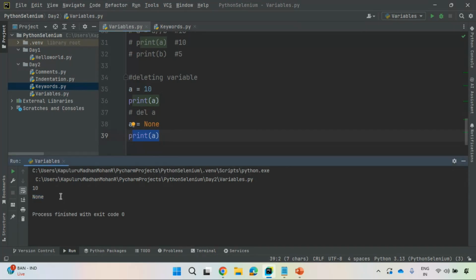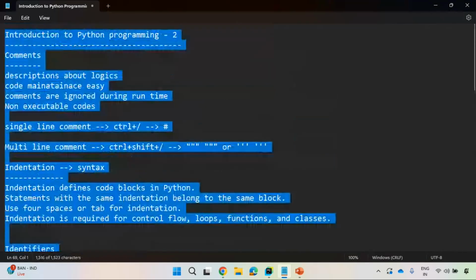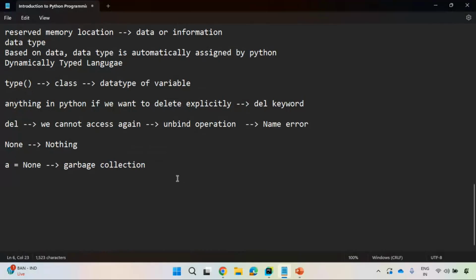Very important thing. These are all very minute things. If you don't have this base at the very beginning, going ahead it is very, very difficult for you. So that is the reason we are learning each and everything in Python. And one more important thing: None means nothing. That is very good.